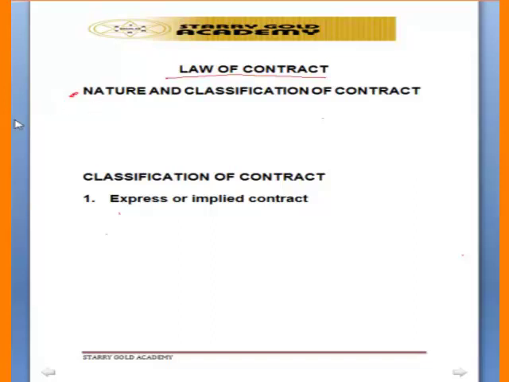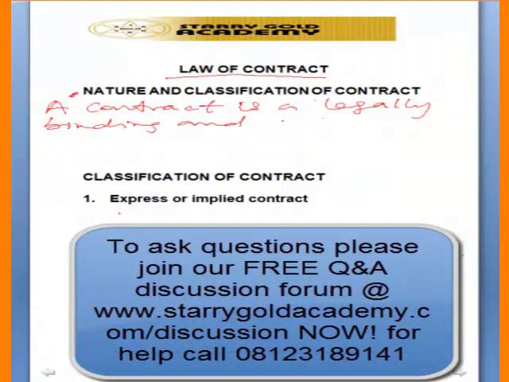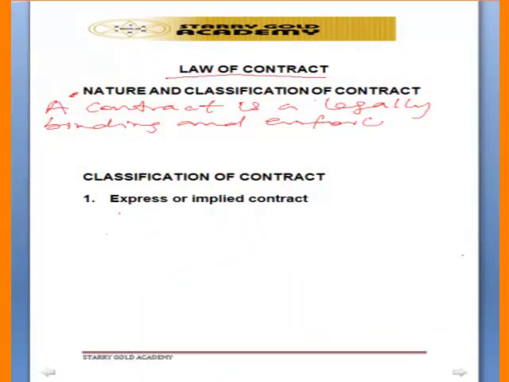A contract is a legally binding and enforceable agreement between parties.